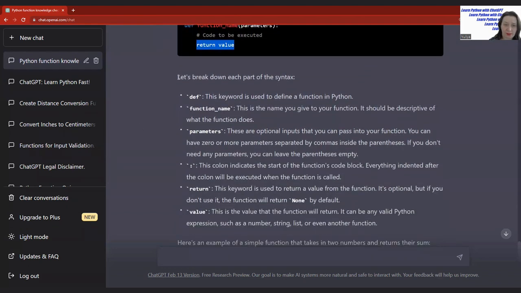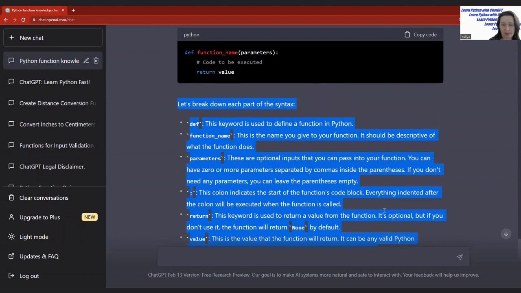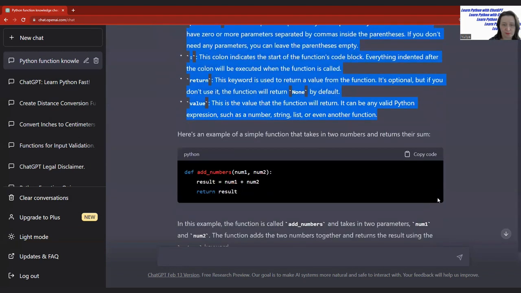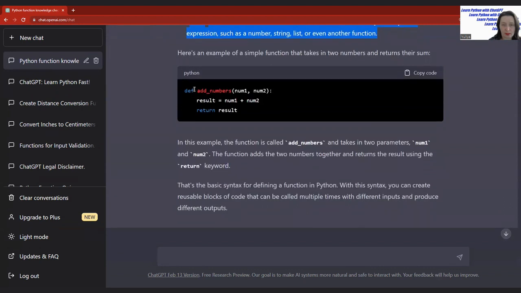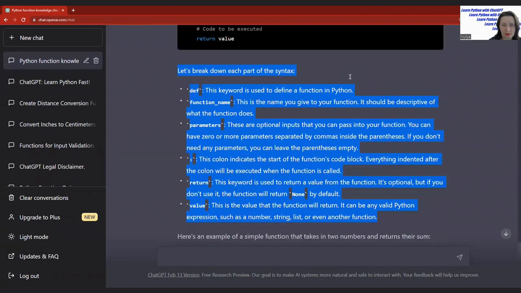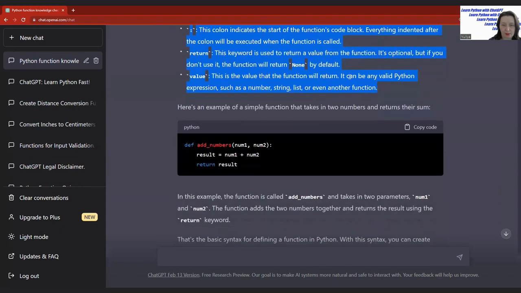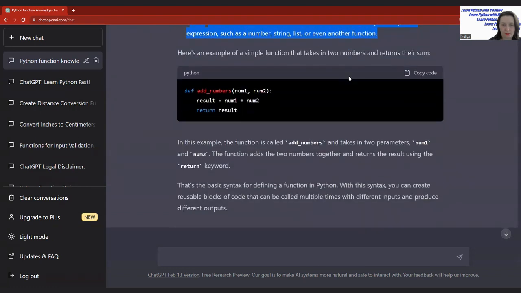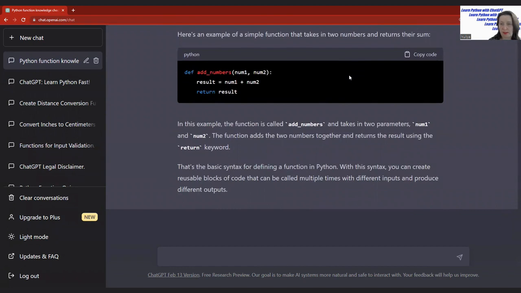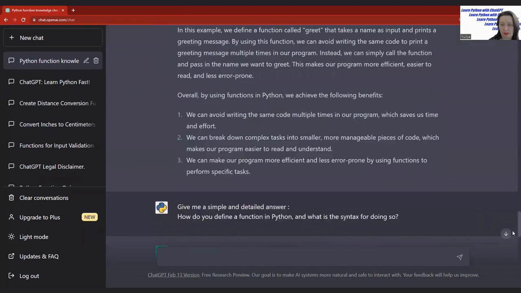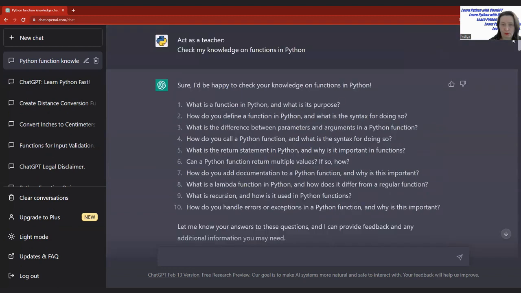So here, very detailed information, breaking down each part of the syntax. Very clear and detailed information here. And once again, we apply the same template on a function that we saw previously. And that's it for the first two questions. I will show you some notes on other questions. Thank you and see you in the next video.